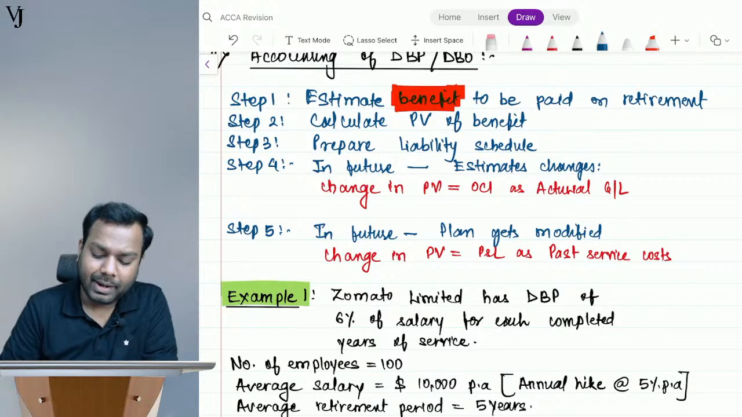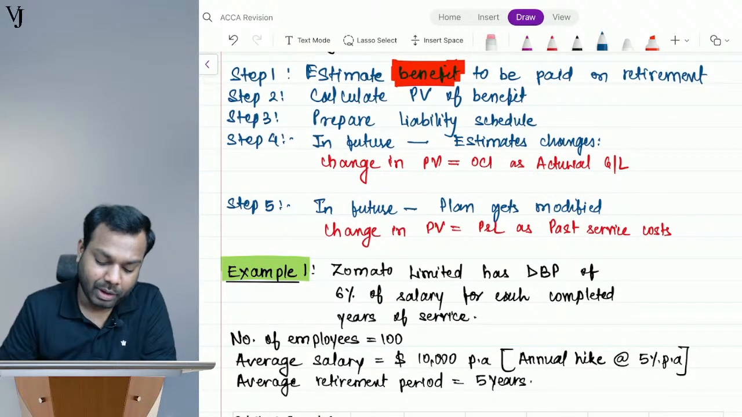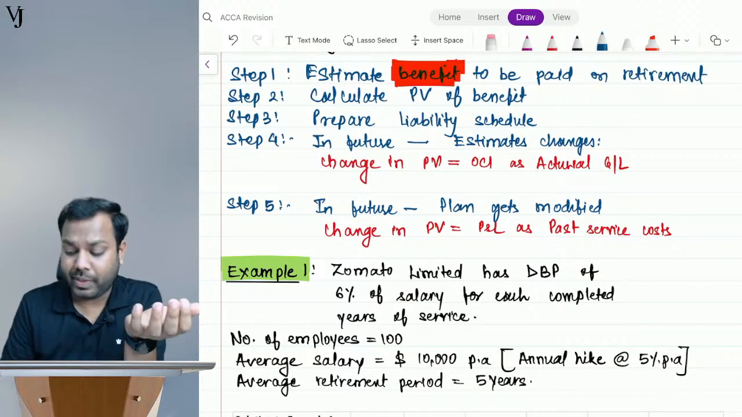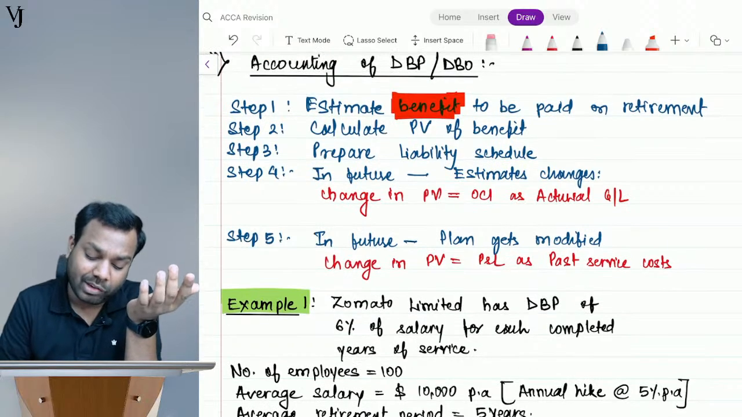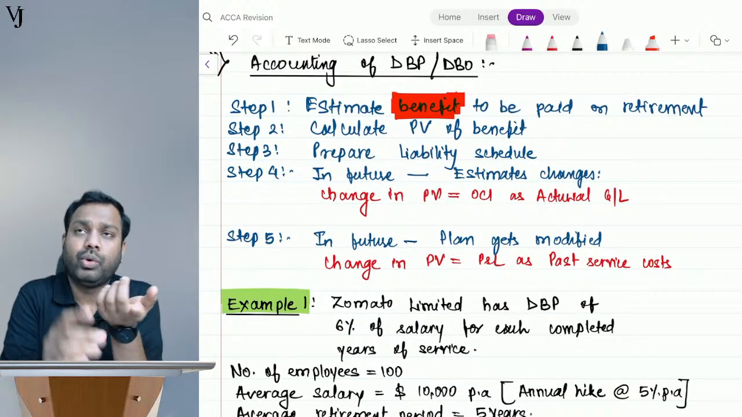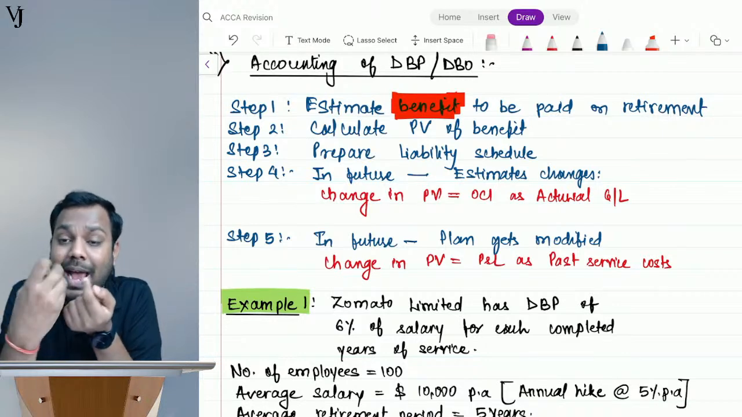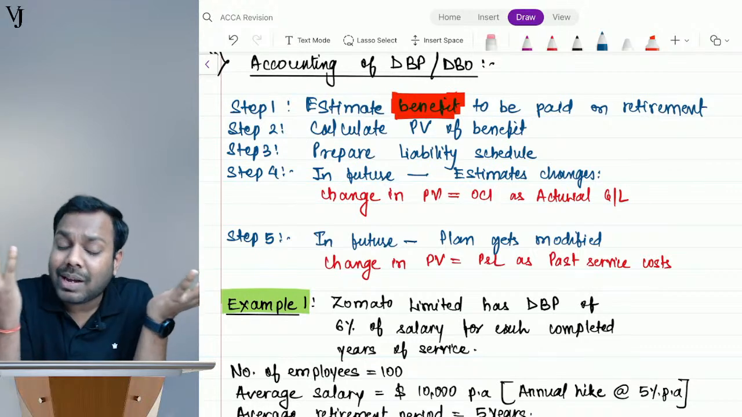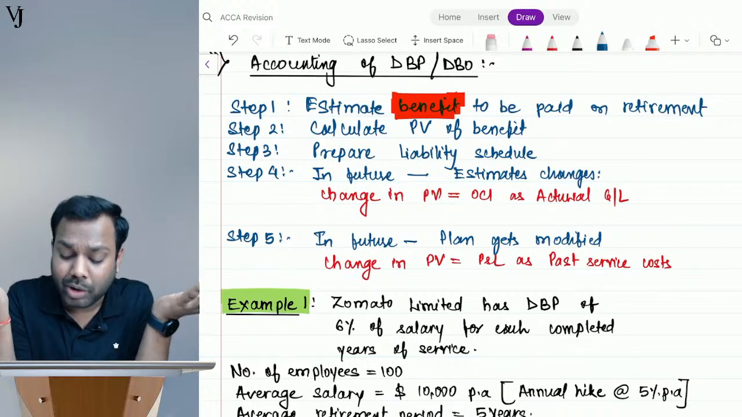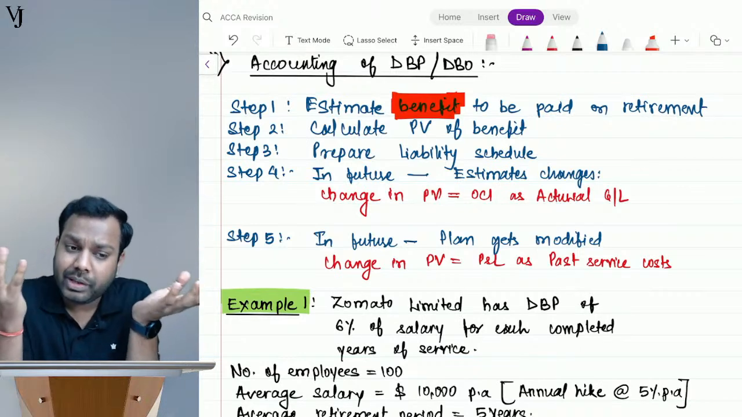Okay, and then calculate the present value of the benefit, right? Then prepare a liability schedule. In future, the estimates might change. What are the estimates that you use for calculating the benefit? You use estimates like the salary escalation rate or salary hike rate, the discount rate, the salary, right? All these are estimates that you are using to calculate the benefit paid, okay? In the future, these estimates might change.